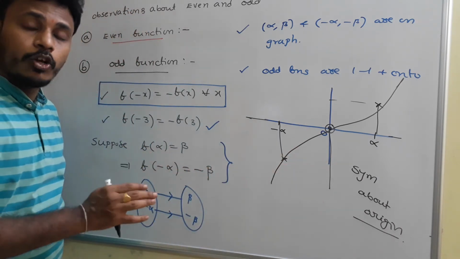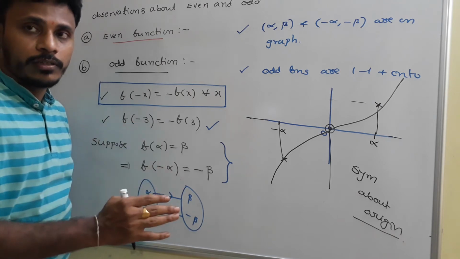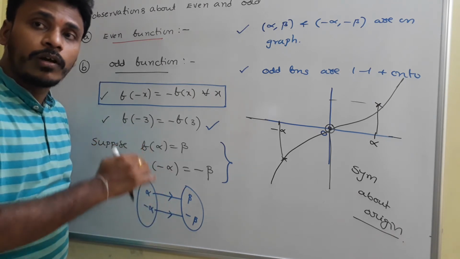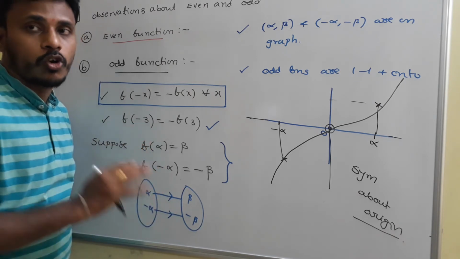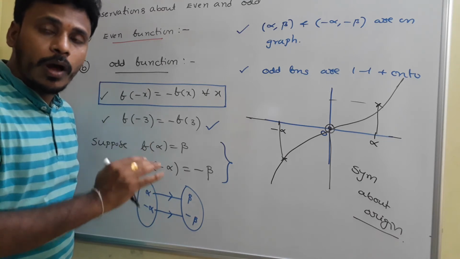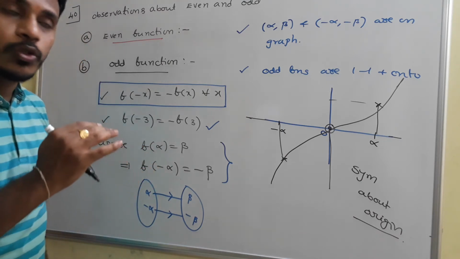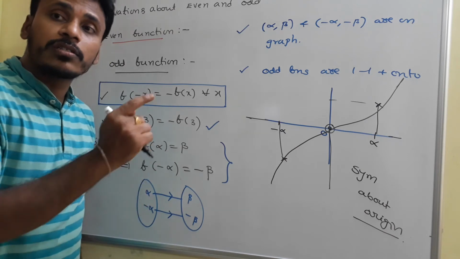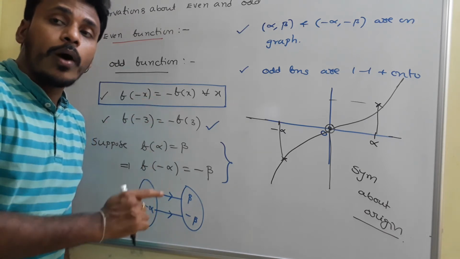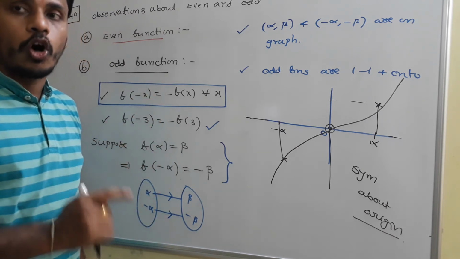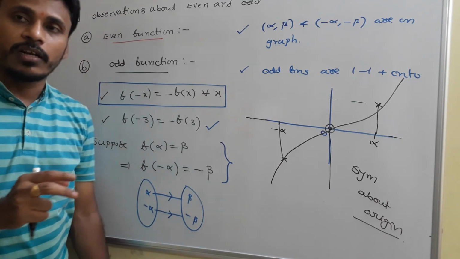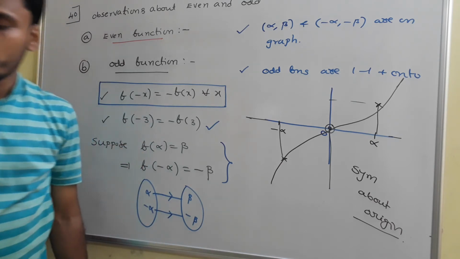Okay, just have a look. Even functions and odd functions. Even functions are not 1-1 and so not bijective and so inverse does not exist. Odd functions are 1-1 plus onto, so bijective and so inverse exists. Even functions are symmetric about the y-axis, whereas odd functions are symmetric about origin. So these are a few observations related to the even and odd. Have a look.